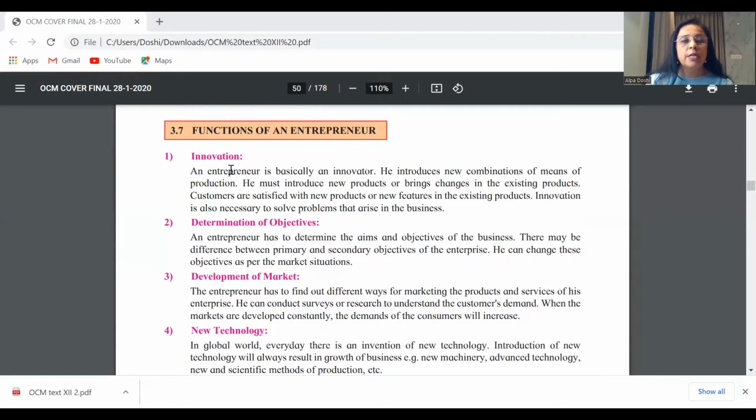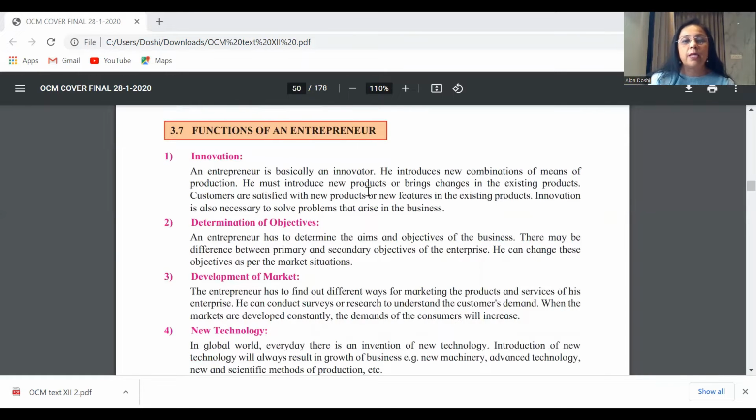Okay, so once again, we'll not start with this paragraph. We will first go to the meaning of who's an entrepreneur, and gradually then you come down to this aspect where an entrepreneur is basically somebody who innovates, who tries out new ways and means, comes up with new combinations, brings up new products, modifies, alters, changes the existing products to customer satisfaction.